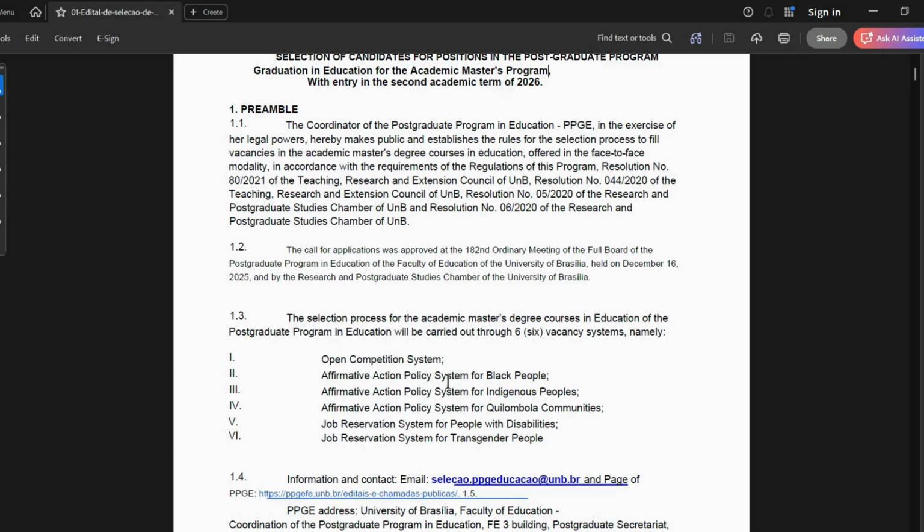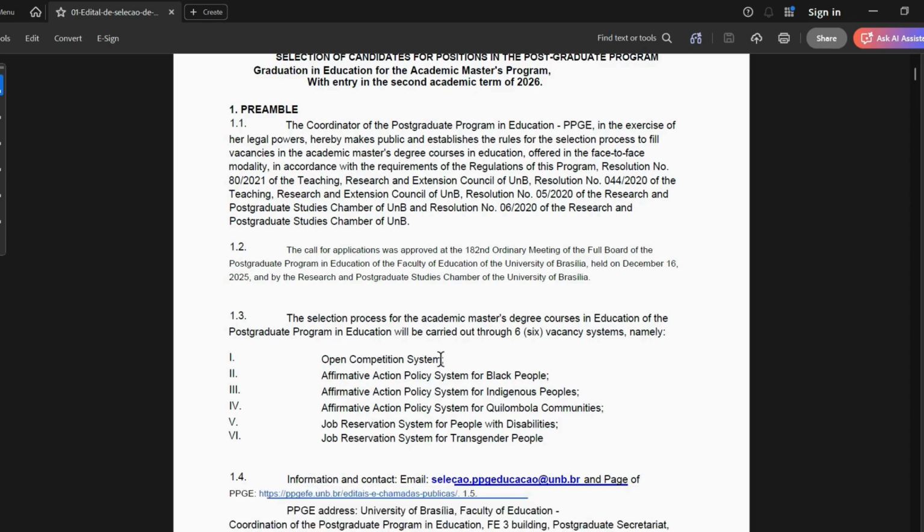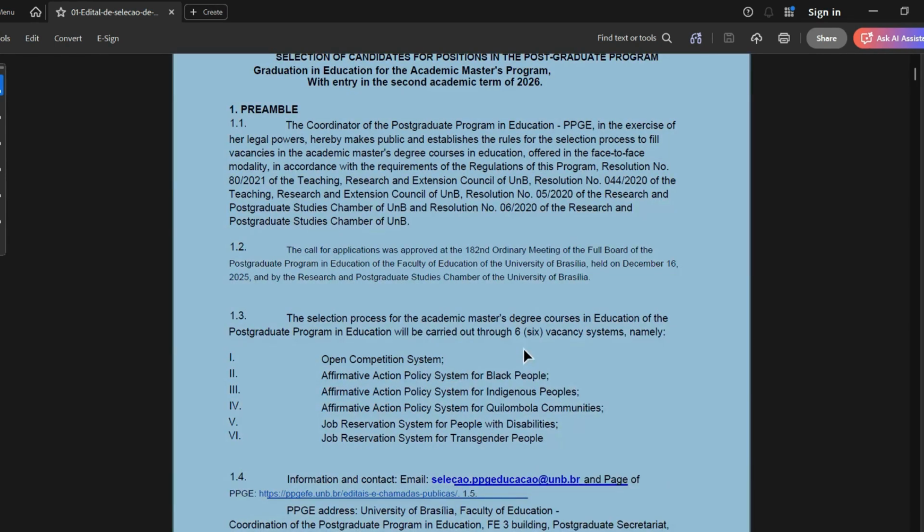They have six ways through which you can come into this course. The first way is the open competition. This open competition is general for everybody. If you are applying generally, without any privileges or additional rights, this is for you. This is the general pool where people normally fall into.